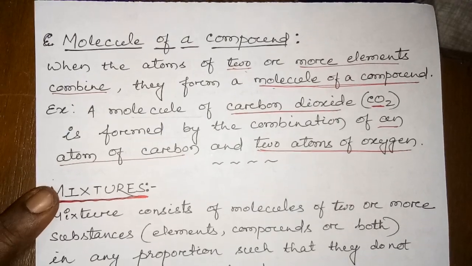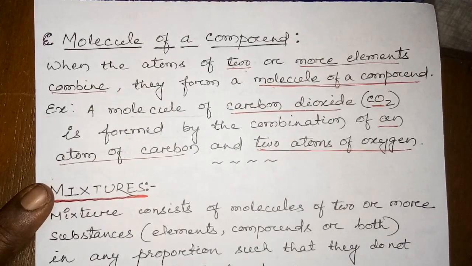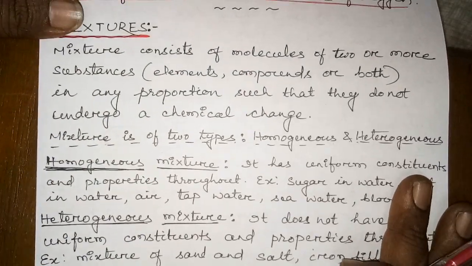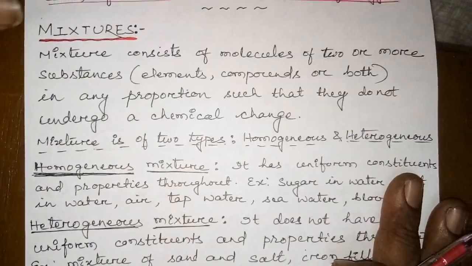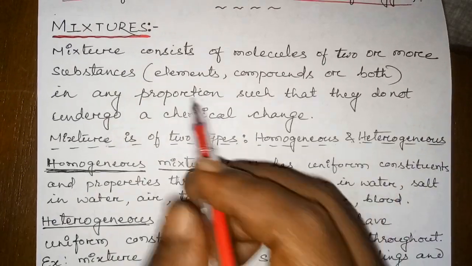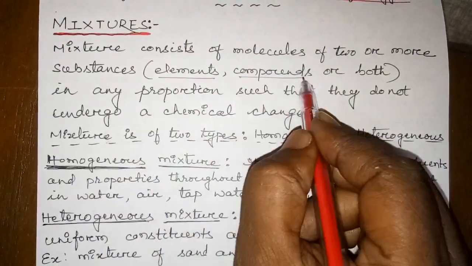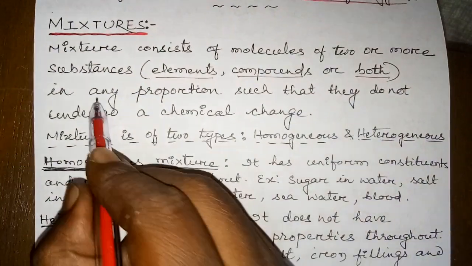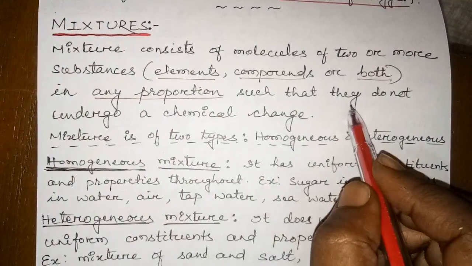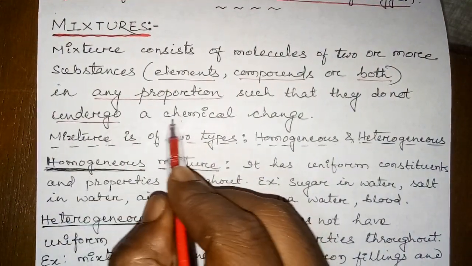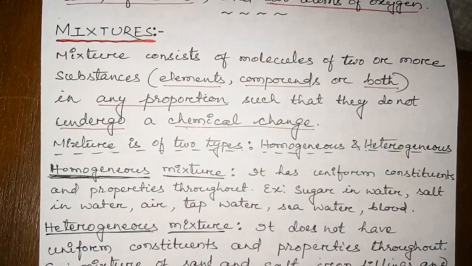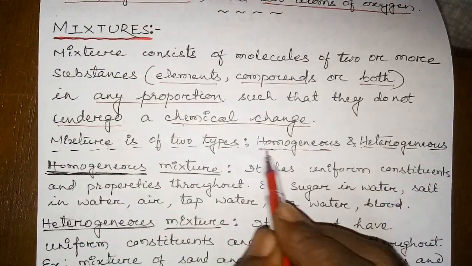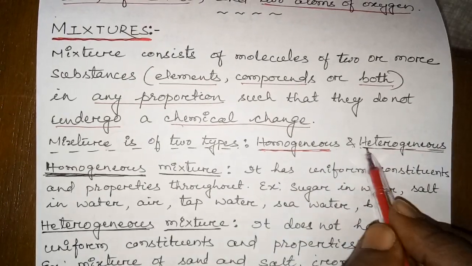Now, these are about the pure substances. Now we will discuss the impure substances, that is, the mixture. What is a mixture? A mixture consists of molecules of two or more substances, maybe elements, compounds, or both, but there is no fixed proportion. They are mixed in any proportion such that they do not undergo any chemical changes. Clear? Understood? A mixture is of two types: homogeneous mixture and heterogeneous mixture.